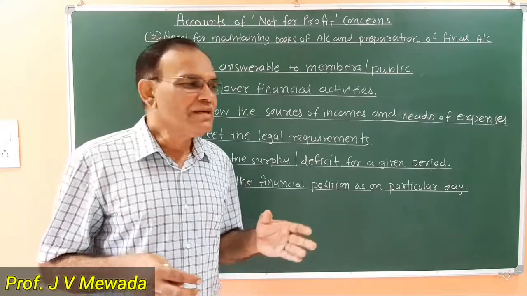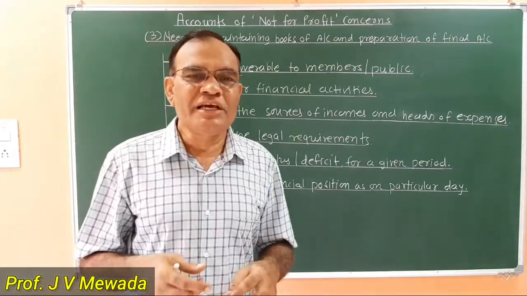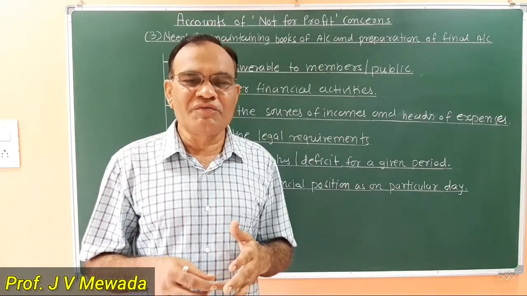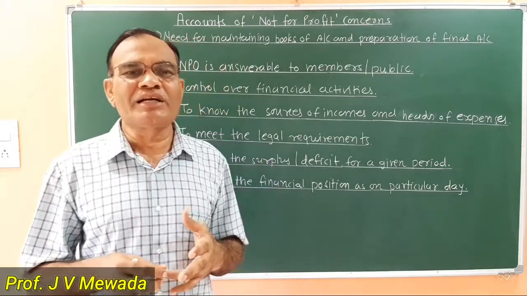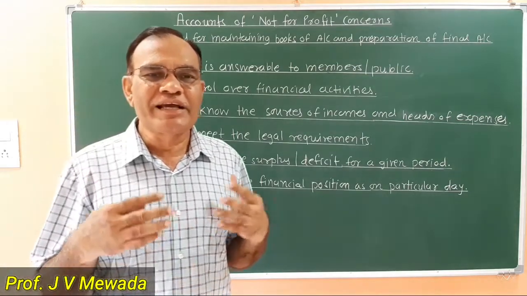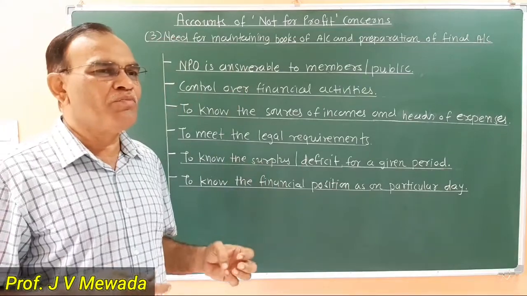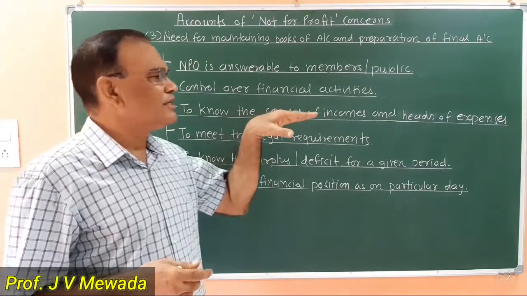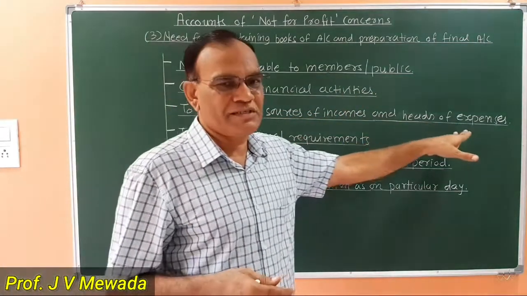At the same time, there are different heads of expenses. Which are the heads of expenses? The NPO has to pay wages, salaries, conveyance, printing and stationery, electricity bill, and telephone bill. So all these are the different heads of expenses. It is necessary to maintain proper books of account, so that from the books of account we can come to know which are the different sources of income and which are the different heads of expenses.